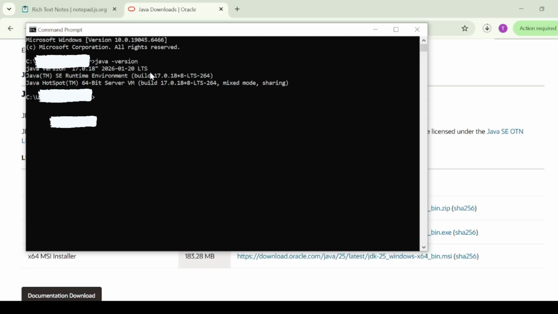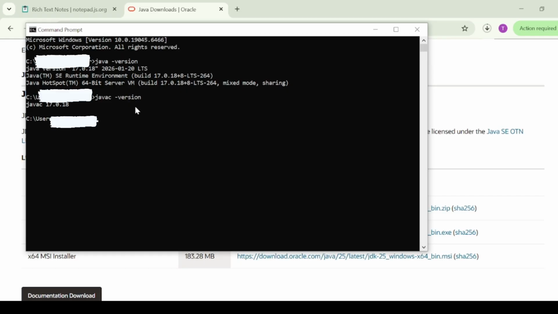So this actually checks the Java runtime specifically. If you type javac -version, sometimes even after installing the JDK, you might see a message saying these commands are not recognized. I mean javac space -version. If that happens, don't worry, it just means we need to tell our computer exactly where to find Java. This is called setting the path. Let me show you how to find the correct path.